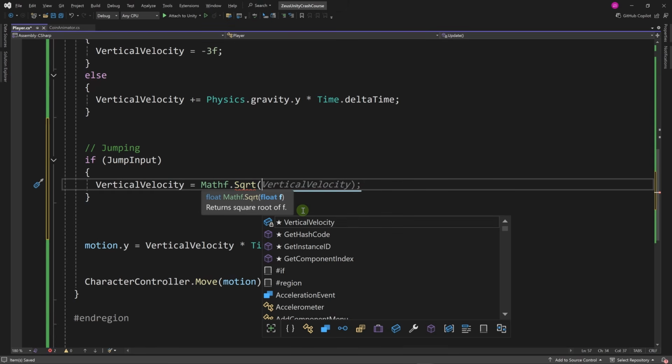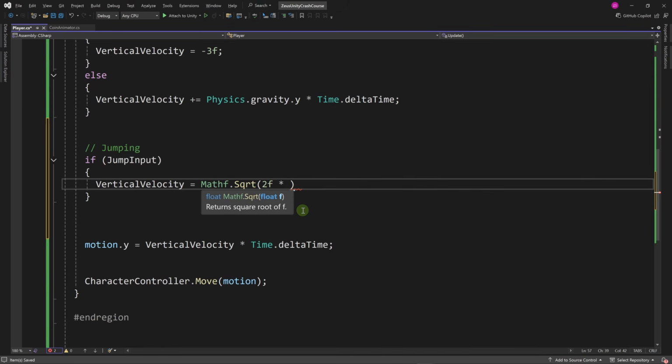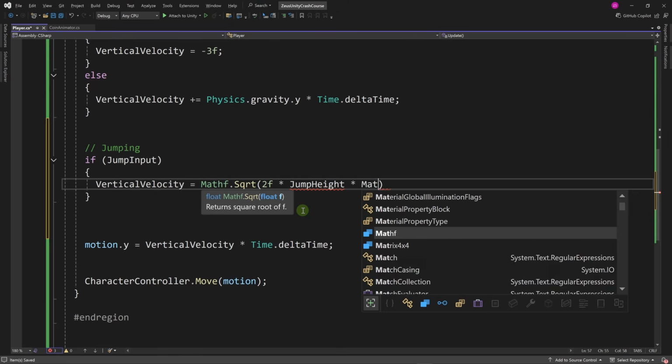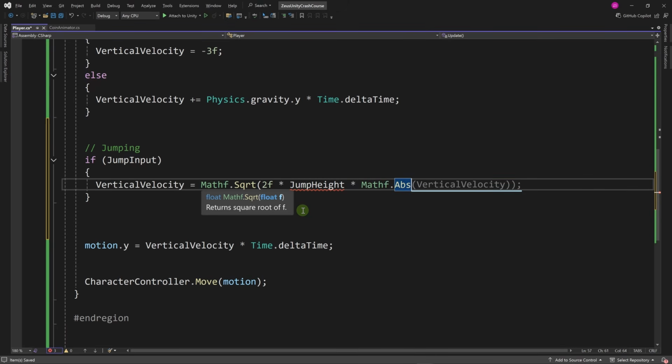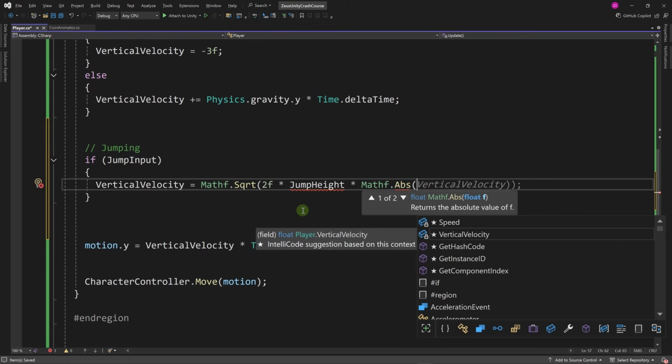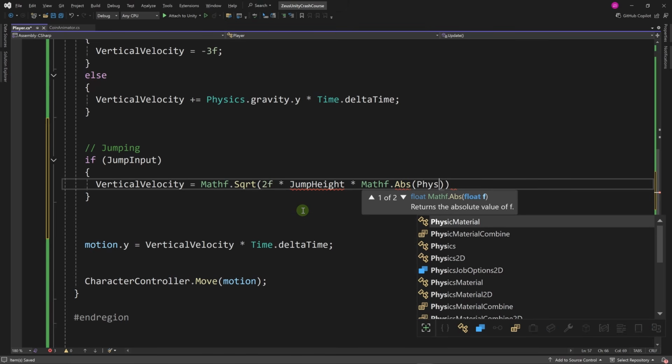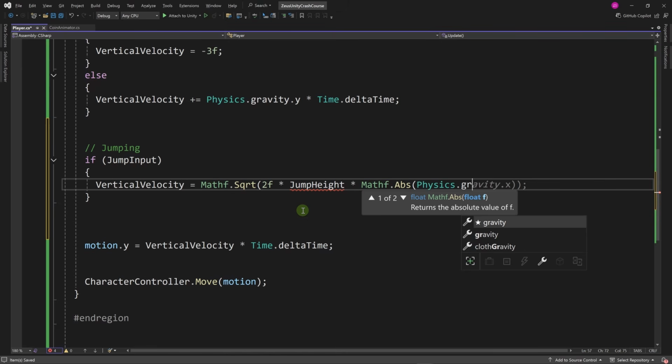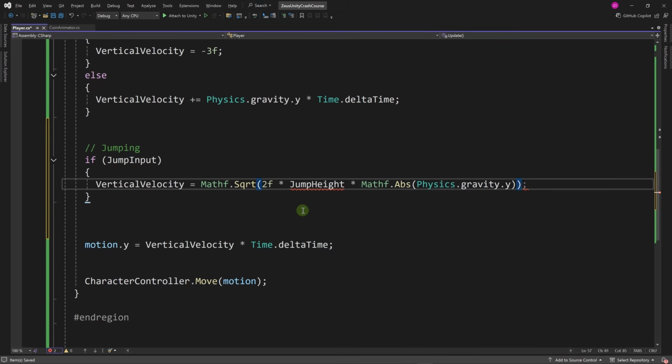And here, let's say 2f multiplied by jump height. We'll define this later, don't worry about it. Multiplied by the absolute value of gravity, Mathf.Abs. This is another method that gives us the absolute value of a number, Mathf.Abs of Physics.gravity.y.